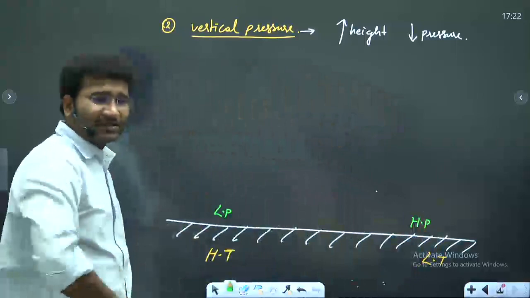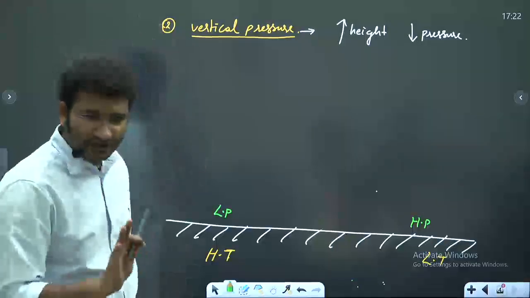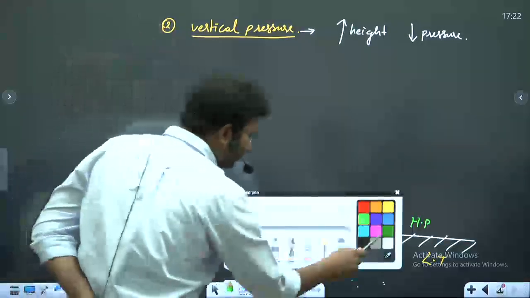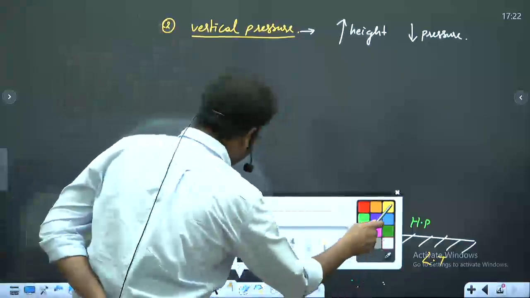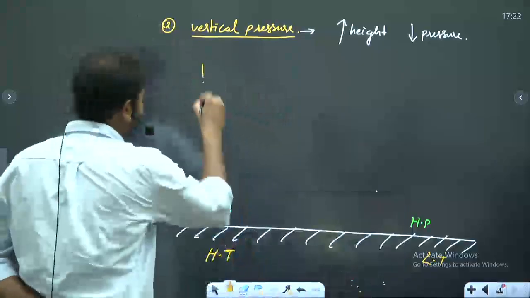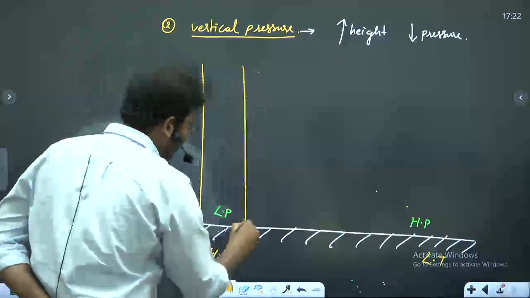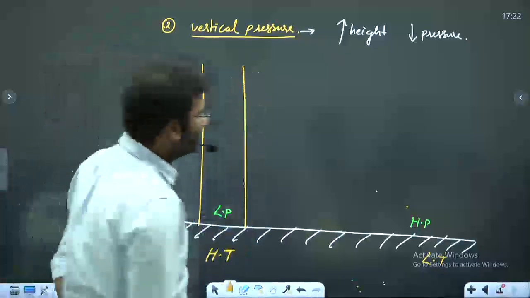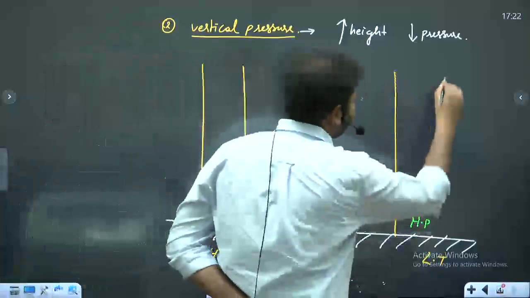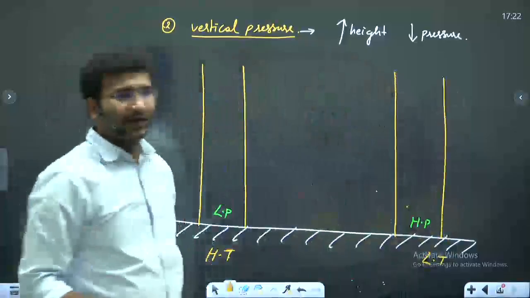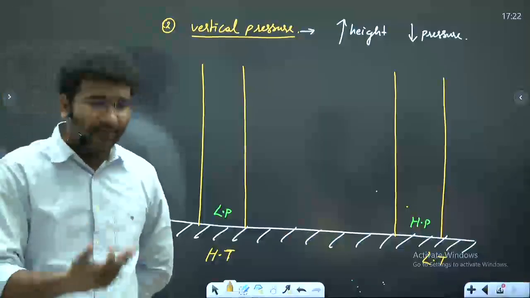Now let's try to understand how this pressure system works vertically. What I'll do is I'll take a column of air. Just imagine this is a column of air which is made up of low pressure, and this is a column of air which is made up of high pressure. Now how does the air behave in this?